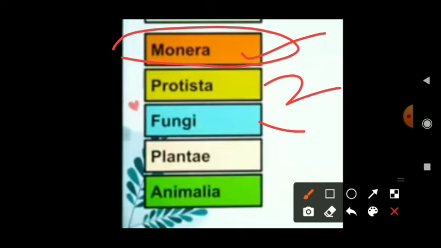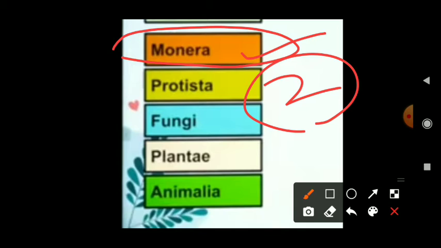The second one is Protista. Protista are single-celled eukaryotes, that is, eukaryotes are placed under Protista. Examples are amoeba and paramecium.